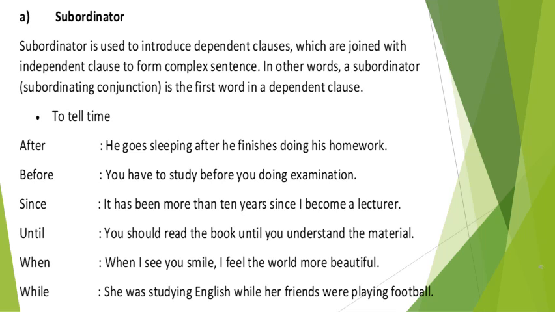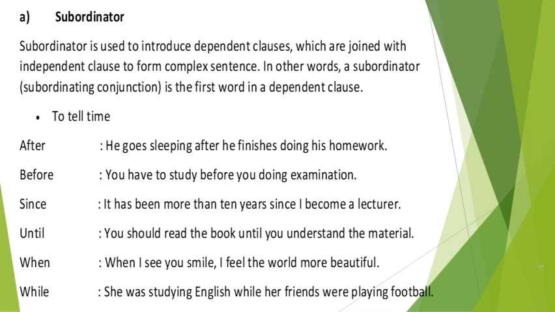Okay, let's start with the first group, subordinator or subordinating conjunction. Subordinator is used to introduce dependent clauses which are joined with independent clause to form complex sentence. In other words, subordinator or subordinating conjunction is the first word in a dependent clause. Let's look at the example here.